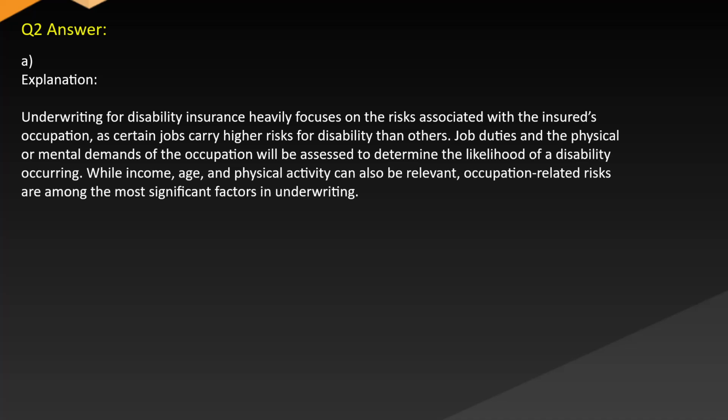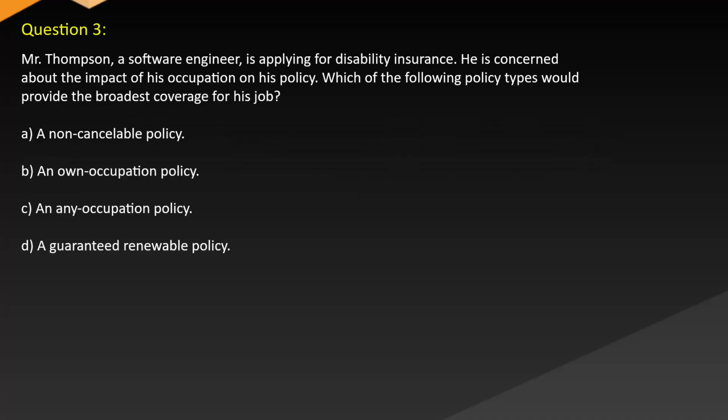Answer A. Explanation. Underwriting for disability insurance heavily focuses on the risks associated with the insured's occupation, as certain jobs carry higher risks for disability than others. Job duties and the physical or mental demands of the occupation will be assessed to determine the likelihood of disability occurring. While income, age, and physical activity can also be relevant, occupation-related risks are among the most significant factors in underwriting.